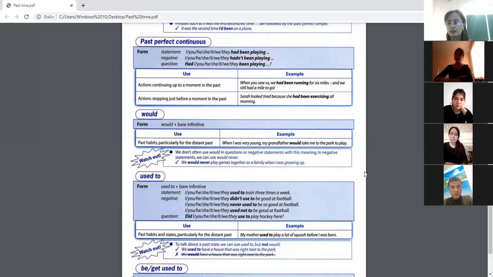Such kinds of actions are usually expressed with the help of used to. For example, my uncle used to smoke 40 cigarettes a day or 20 cigarettes a day. It means that he doesn't smoke anymore.